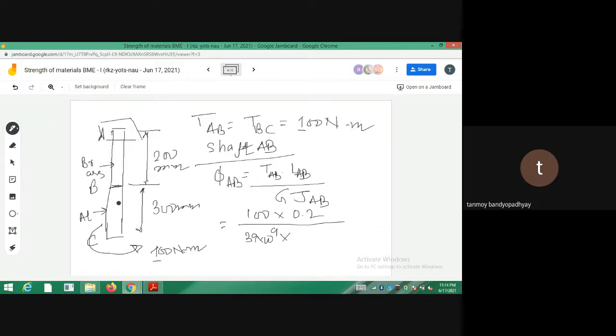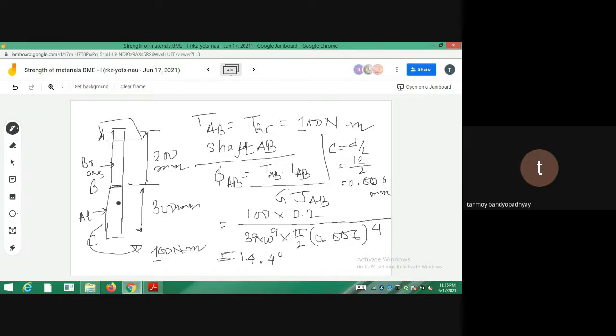So the brass portion is having a diameter of 12 millimeter, so c will be equal to d by 2. Just check in the book whether I'm right or wrong. So that is 0.006, I hope. 0.006 meter it should be. So J will be equal to pi by 2 into 0.006 to the power 4. Okay? So now you do all the calculations. So phi AB should come out to be something like 14.4 degrees.